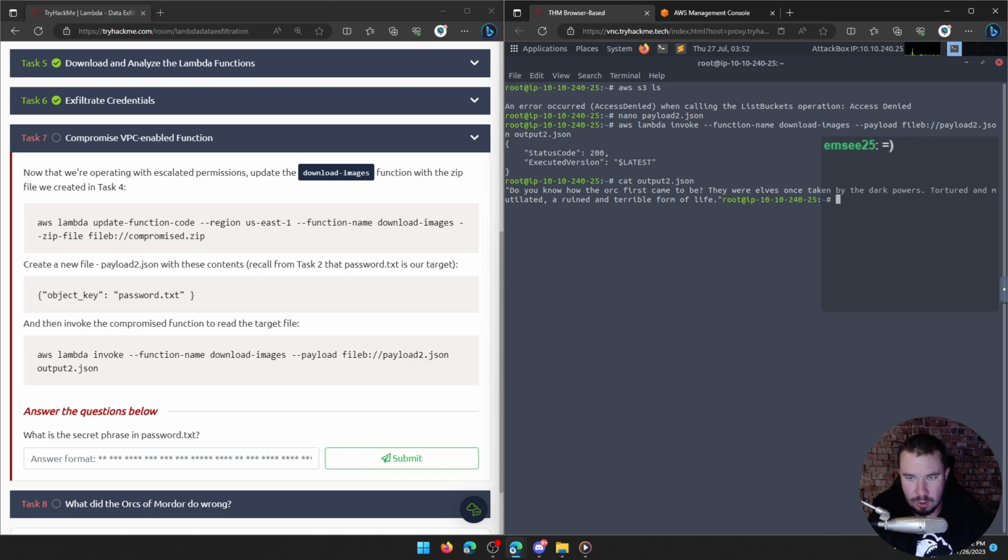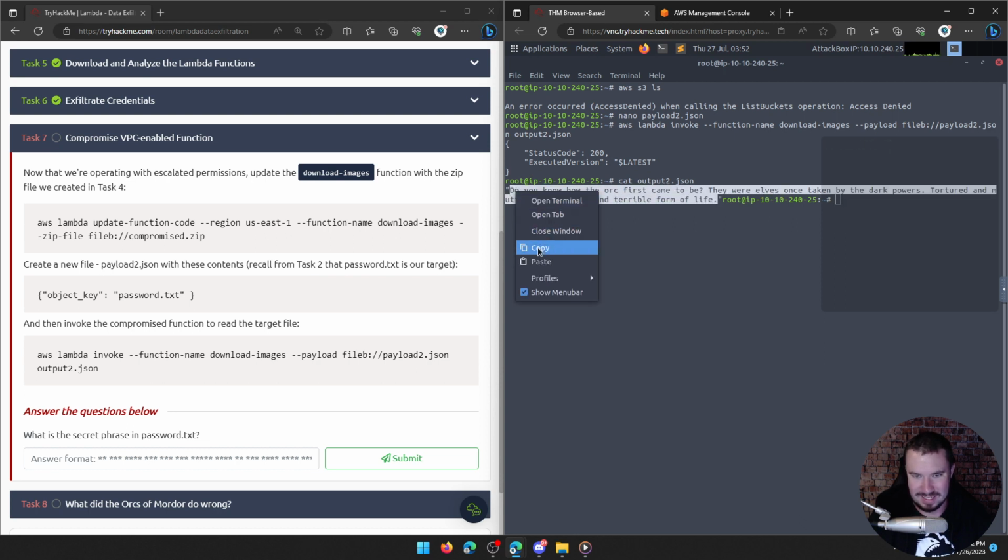Do you know how the orc first came to be? They were elves once, taken by the dark powers, tortured and mutilated, a ruined and terrible form of life. And that's apparently the password. I love it. So, copy, paste.